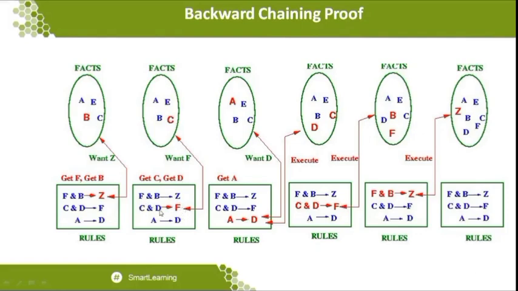One is C as well as D. C is already available. Then I want to get the D. So this is a thing that I am able to understand. Let me go to the next level. What is the next level?